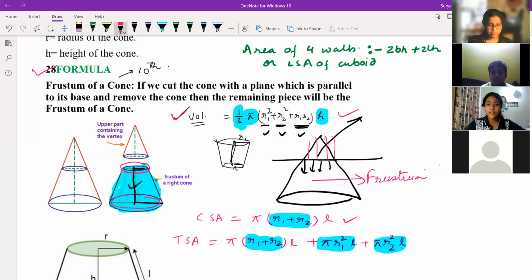So 2L plus BH. 2L plus B into H. You are saying this way? Yes, sir. So what is the difference between this and this? Try to understand. I guess it's technically correct. Both are correct, Deepshika. You have just taken 2H common. See, this 2 is here also, 2 is here also, H and H common, right? In that we have multiplied. 2H is common, and in bracket we have written L plus B. All right. So this part is clear now.